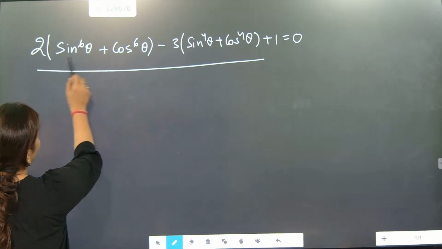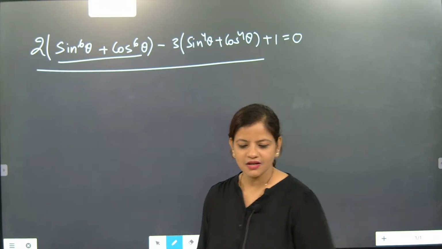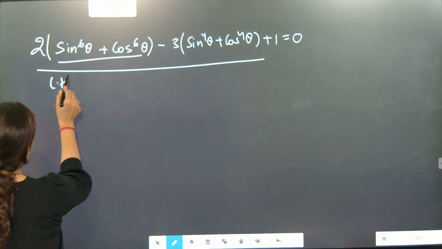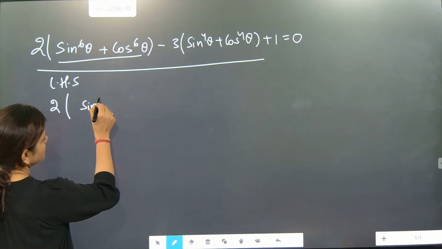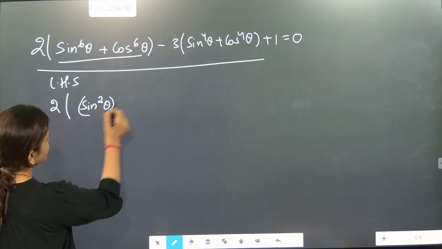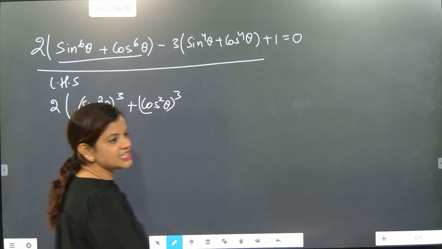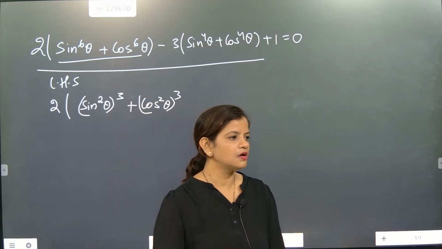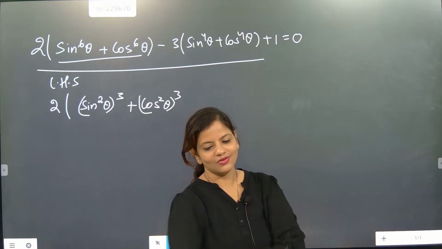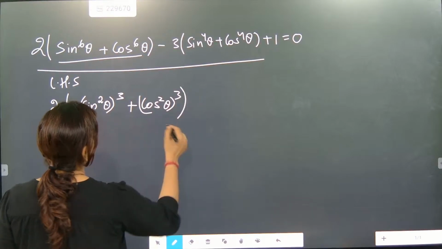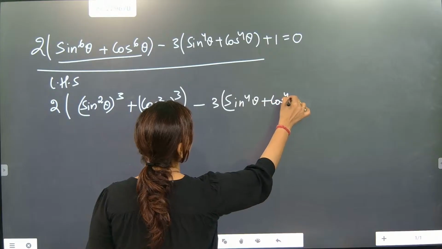Now look here. Here cube is another thing. Now listen. Here cube is there. Check this one out. LHS first we will write. Here it will become sine square theta outside 3 plus cos square theta outside 3. If nicely not practiced, now I will take square inside, cube outside. Now look here. Minus 3 sine 4 theta plus cos 4 theta.